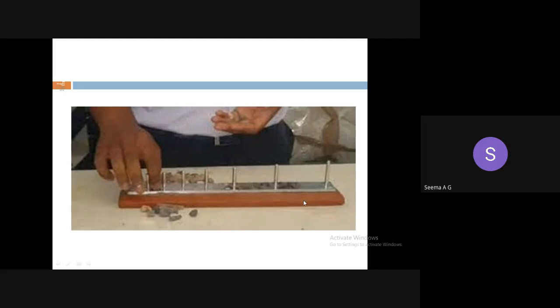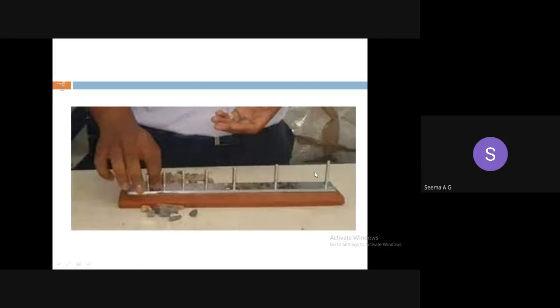Then, just like the previous one, we have to take the total weight of the aggregates retained on the length gauge. So if you are taking the 50 to 45 gauge, that group of sample is taken. Each sample is allowed to pass between the pins. If the particles are retained within the gauge, they are kept separately.